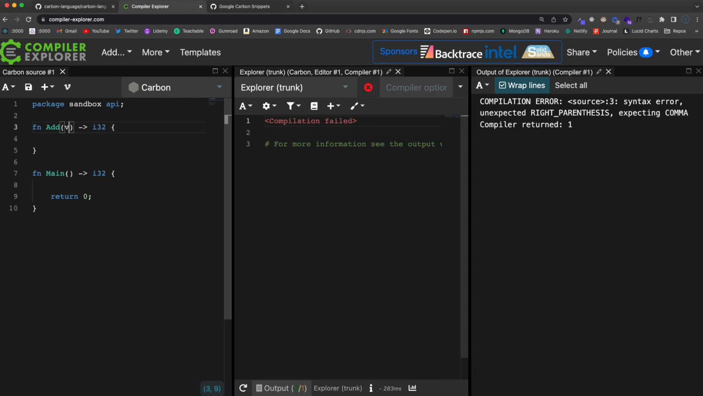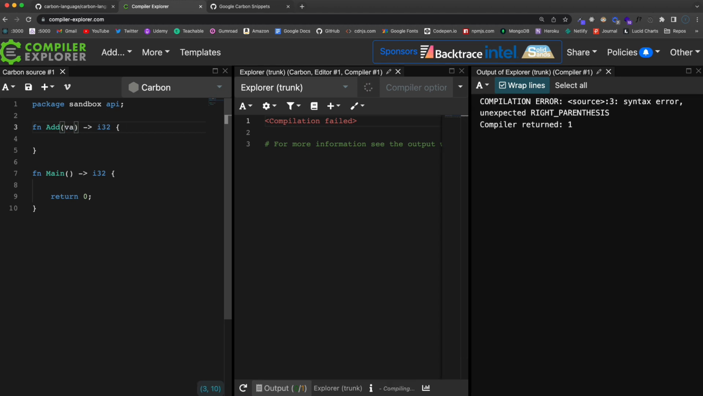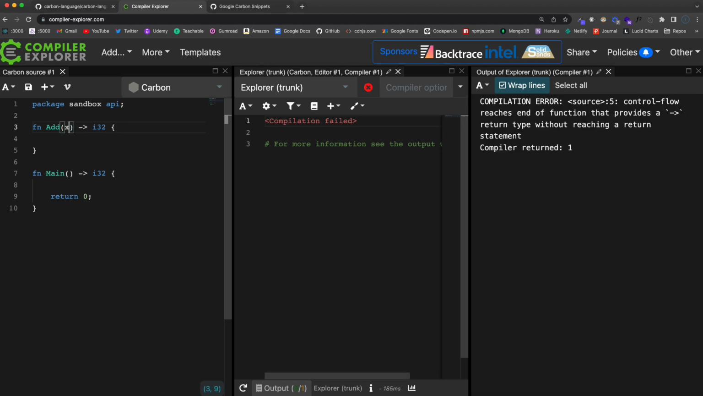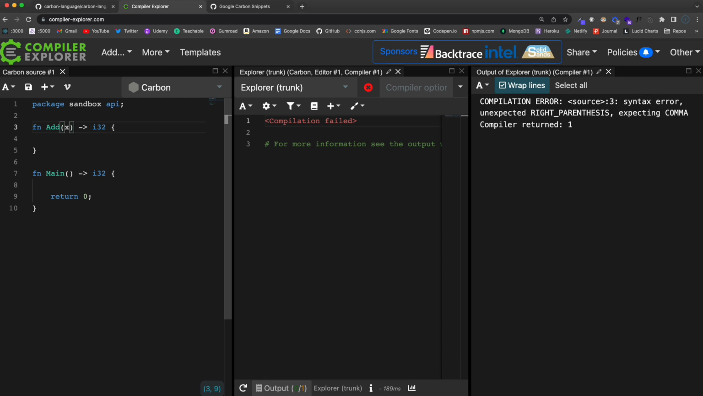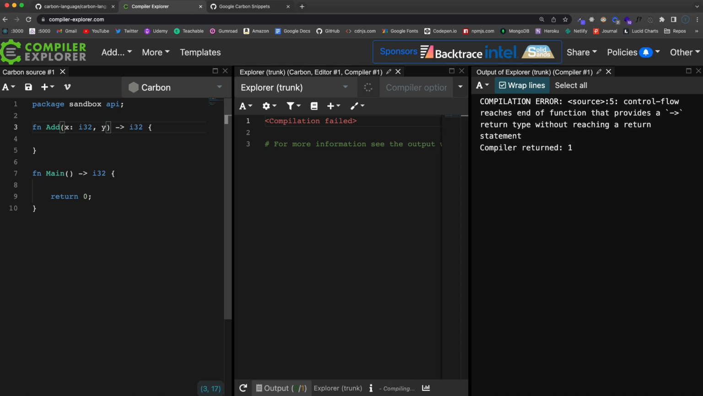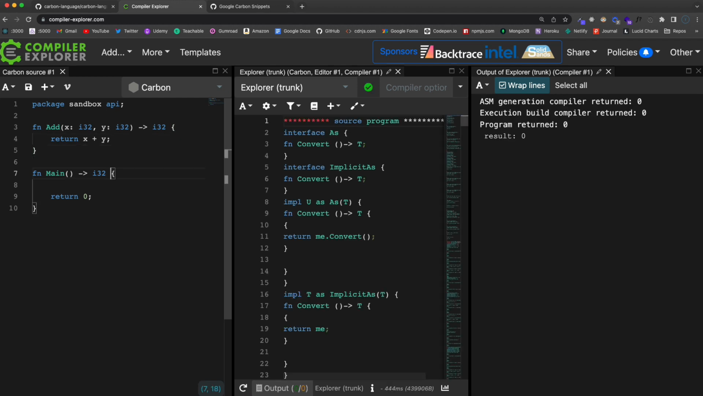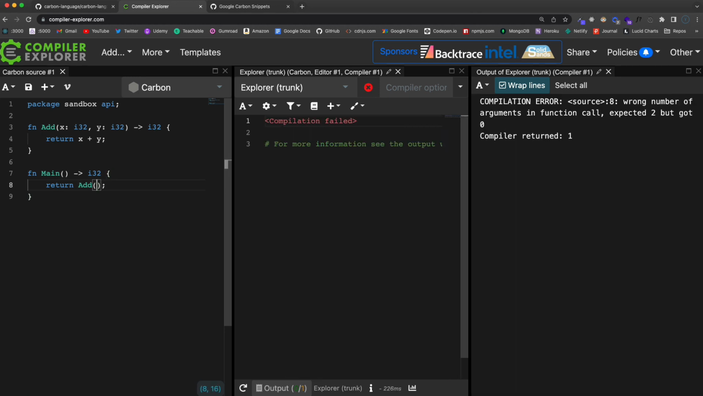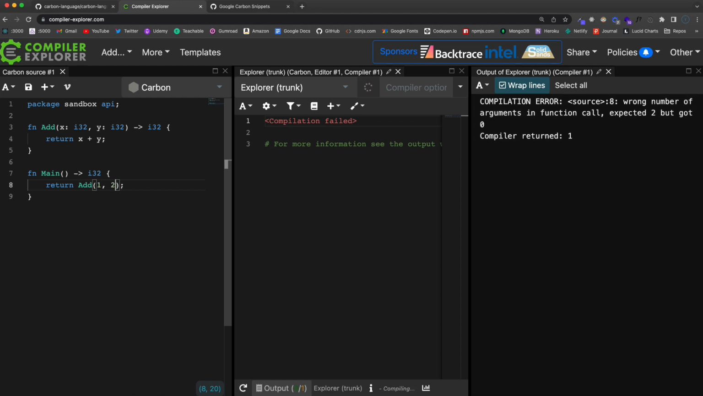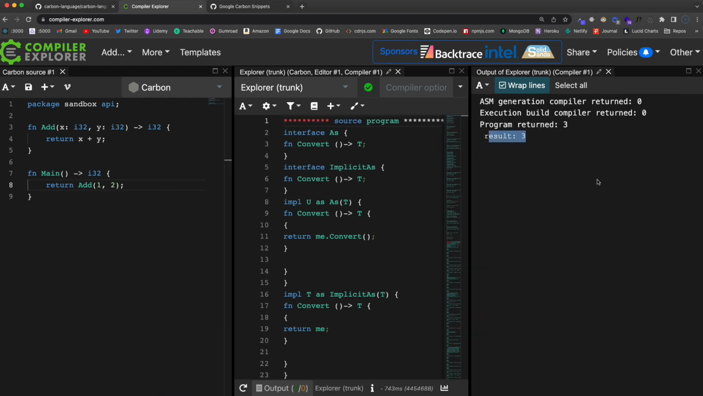Actually, I believe var is optional here. Let's try it without var. So we'll say x. Now we do have to add types here, remember that. So let's say I32 for that, and then y, we'll say I32, and then of course we want to just return here, let's say x plus y, and then we'll go down here. We could print this out, or we could just return. Since we're returning an int, we'll just return add, and let's pass in 1 and 2. So now we get result 3.